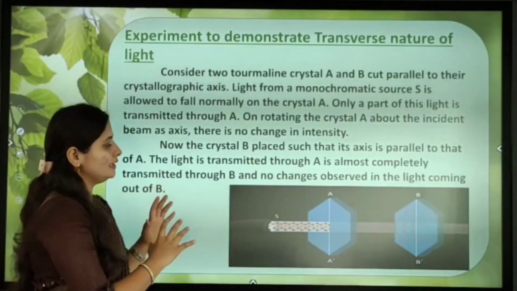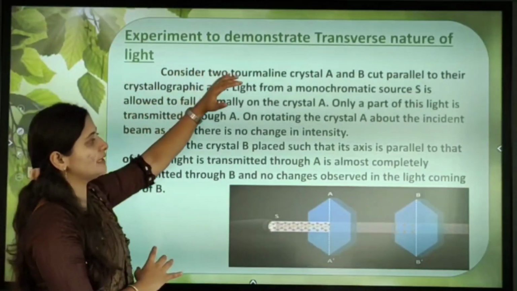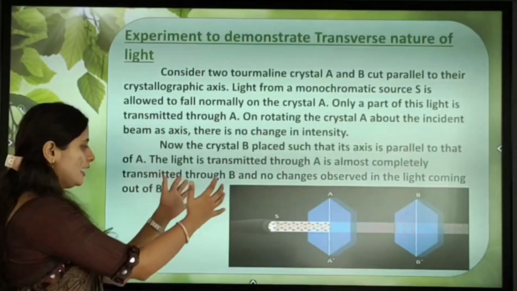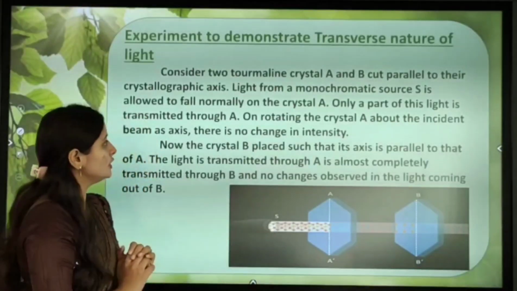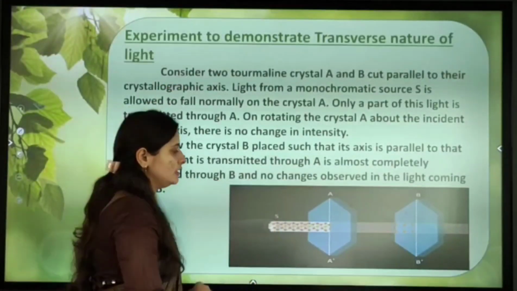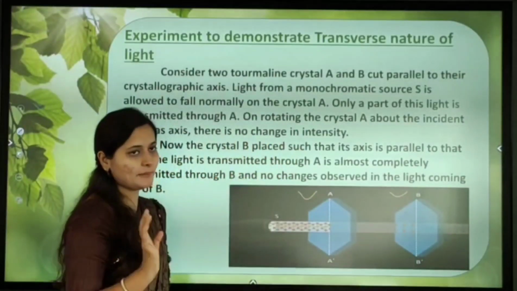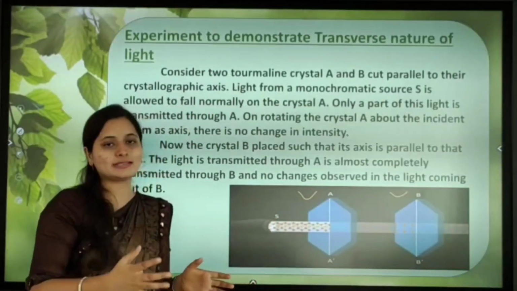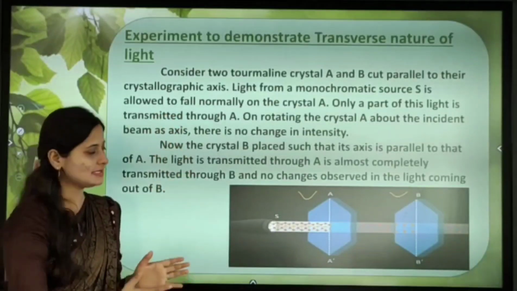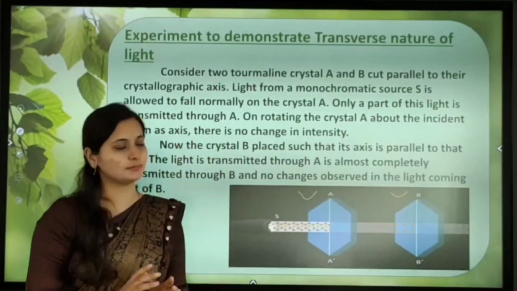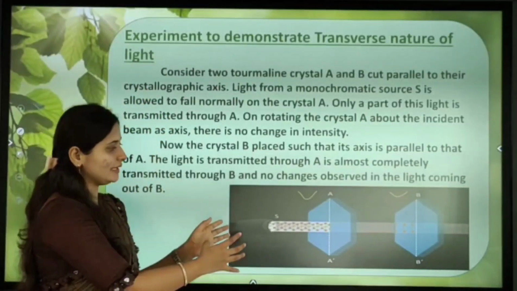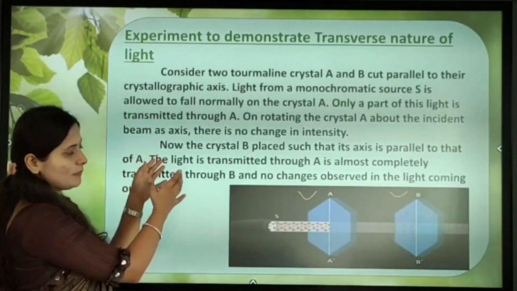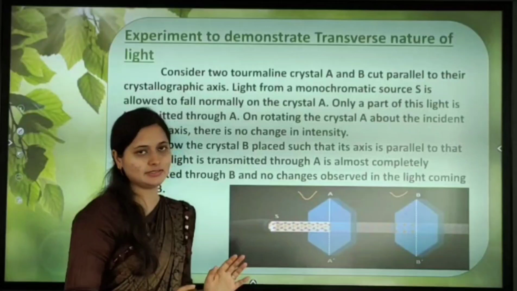For that, consider two tourmaline crystals A and B, cut parallel to their crystallographic axis. We have to concentrate on this diagram. We are making these two crystals by cutting along their crystallographic axis and making both crystals parallel, and we are keeping them like this.